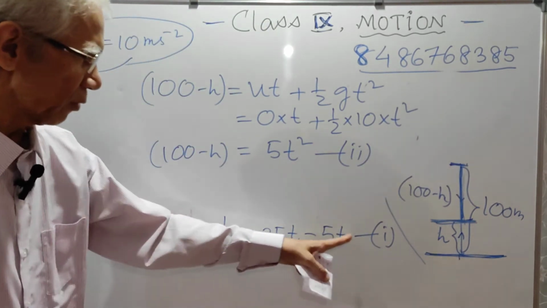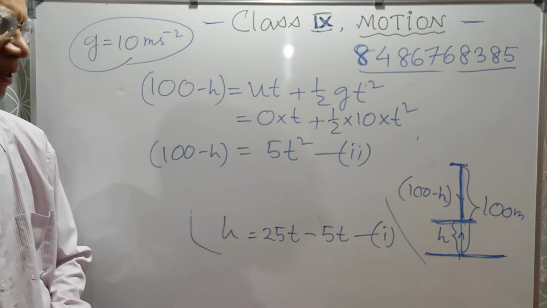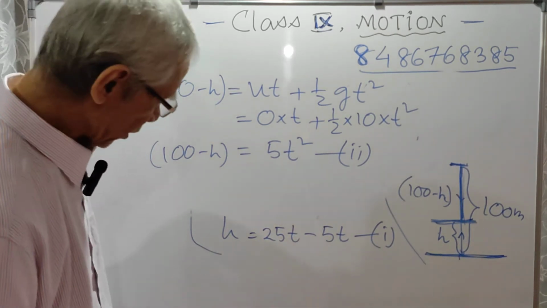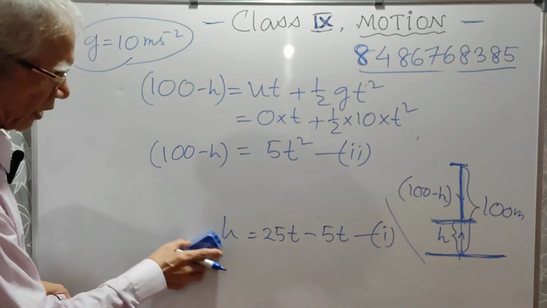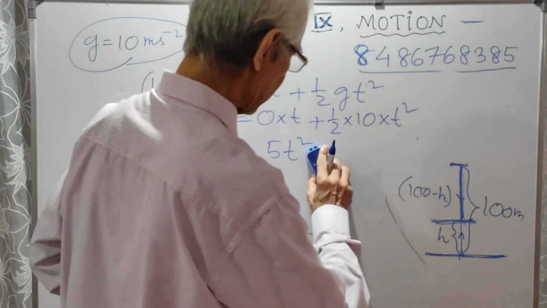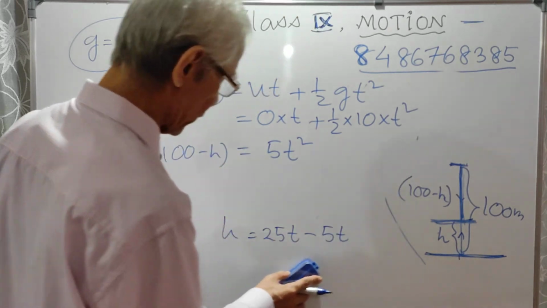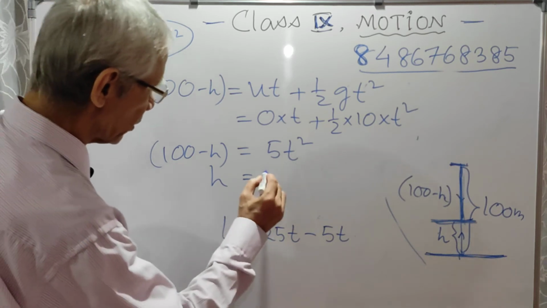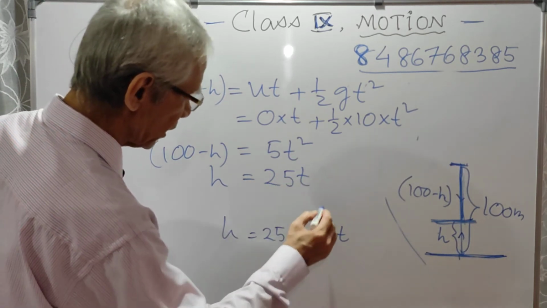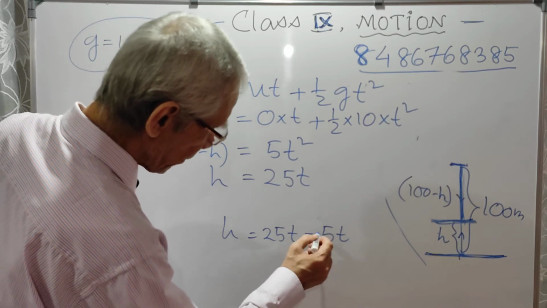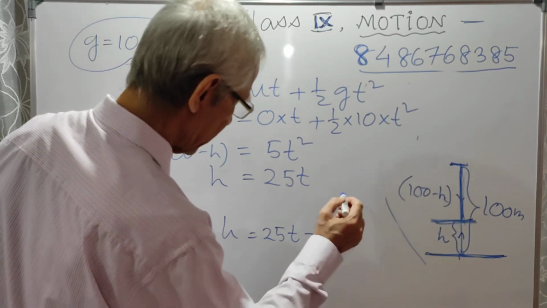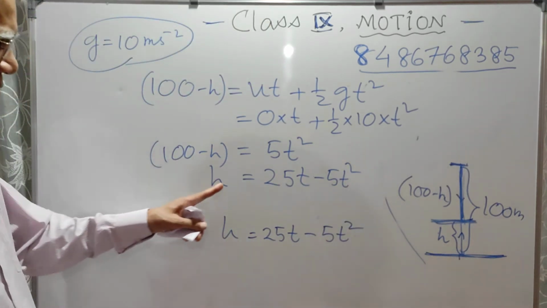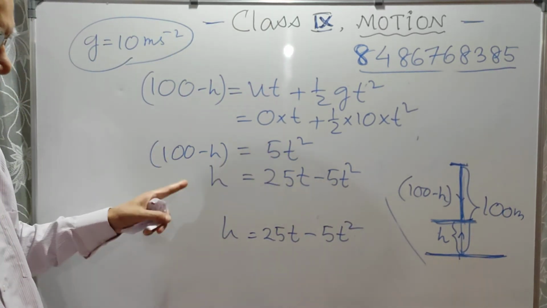So we have got the two equations. Now only question of solving. So how will you solve? There are different ways of solving the two equations. These are the two equations. So the second equation I write here, first equation I write here. h equal to 25t minus 5t square. It was 5t square, isn't it? Minus 5t square. Okay. So this was the first equation. This is the second equation.